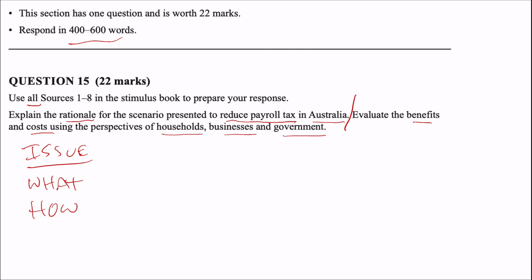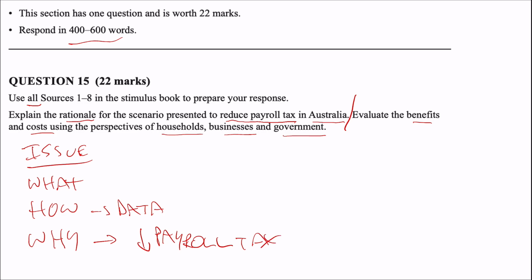How do we know it's an issue? That's the data. Why should the government, in this case, reduce payroll tax? Why reduce payroll tax? Kind of links back to your data, doesn't it? Okay, there's your issue. Then simply evaluate the benefits and costs for doing this from the perspective of households, firms,